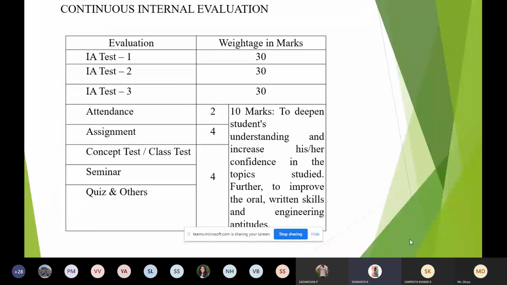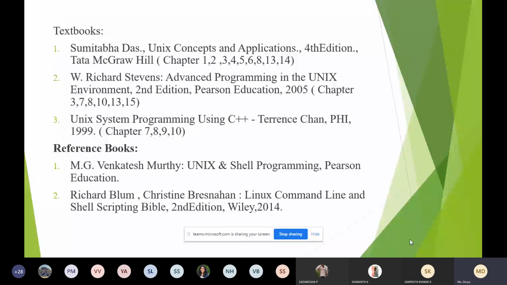So this you might be knowing. The evaluation scheme, how your internal evaluation is done. IA will be conducted for 50 marks and it will be converted to 30 marks, and 10 marks you have for components. Coming to the textbooks, you have 3 prescribed textbooks and 2 reference books. All 3 books are available in the library.